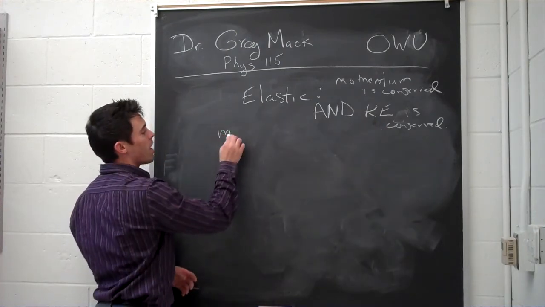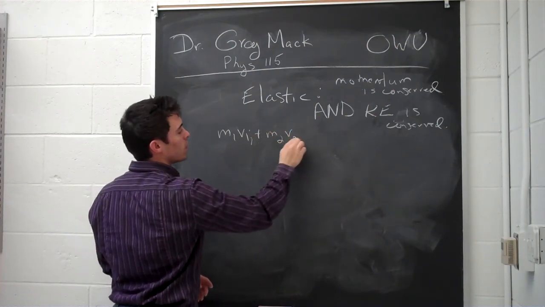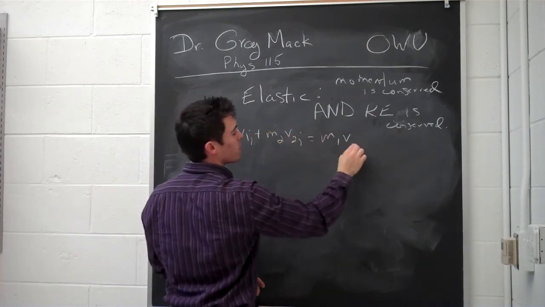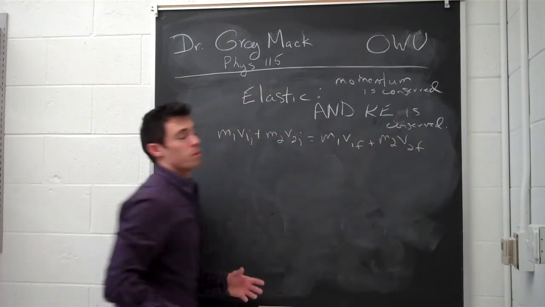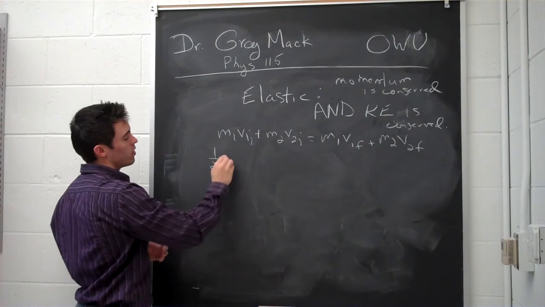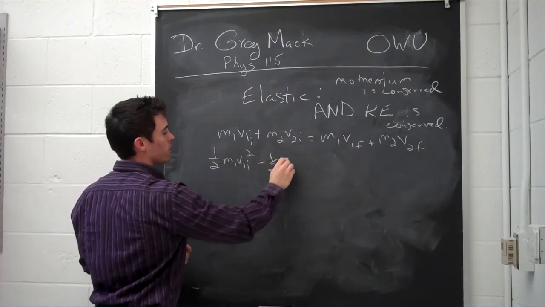So we not only have momentum being conserved, we also have the kinetic energy being conserved.